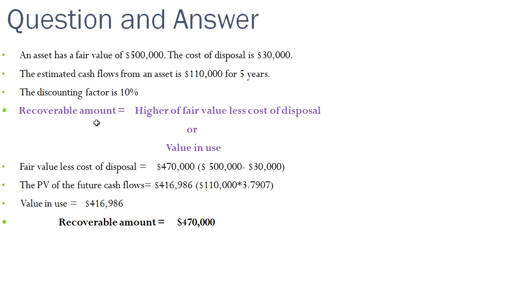Each year the cash flow is expected to be $1,10,000 for 5 years, and the present value factor of 3.7907 multiplied by the cash flow of each year gives you $4,16,986. So the value in use is $4,16,986. The recoverable amount is the higher of the two, which is $4,70,000.